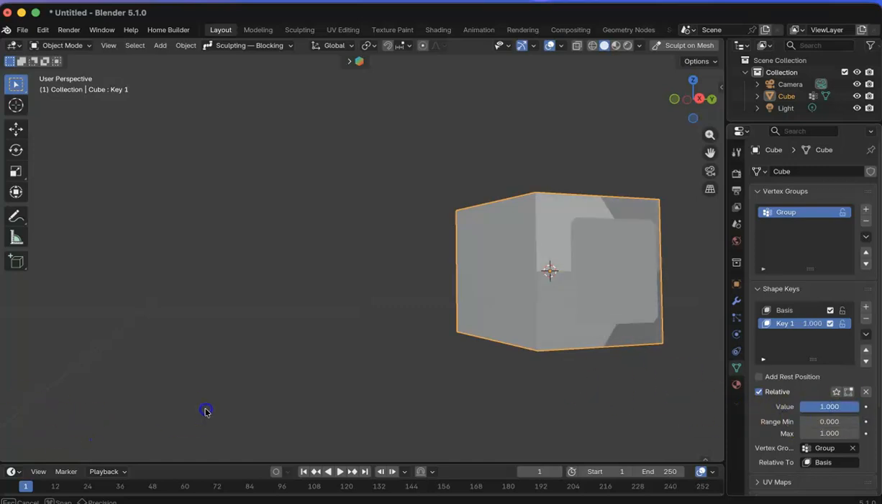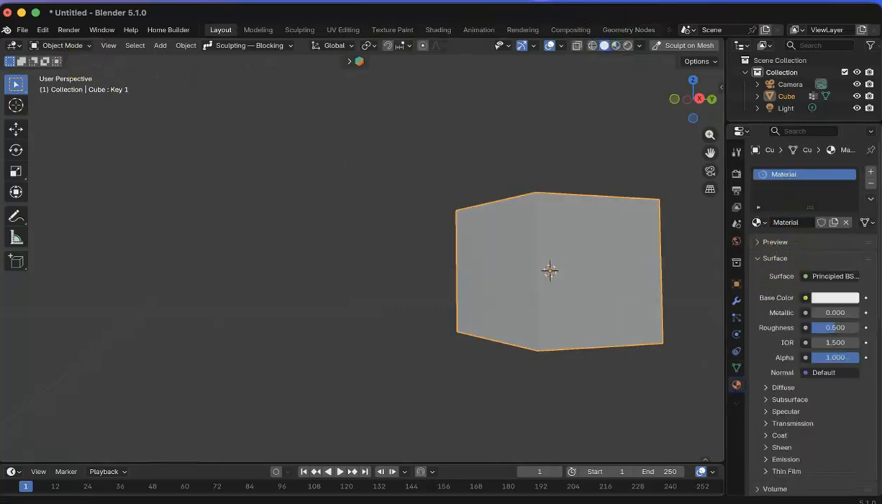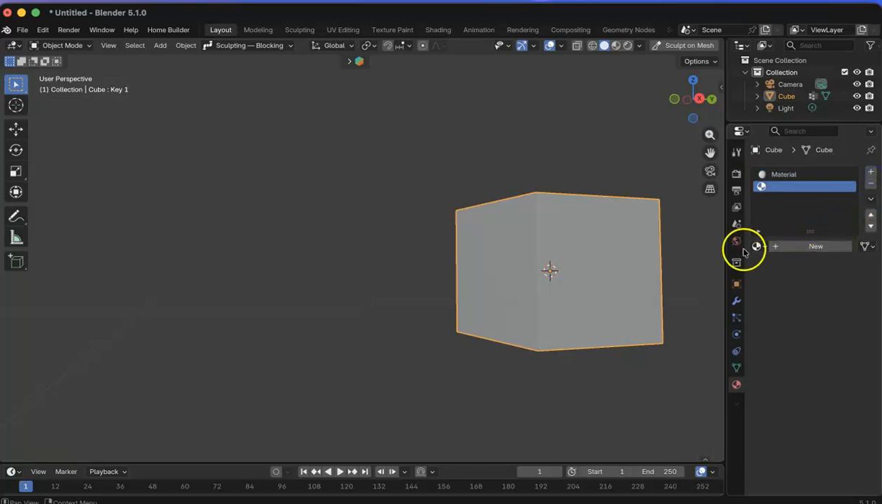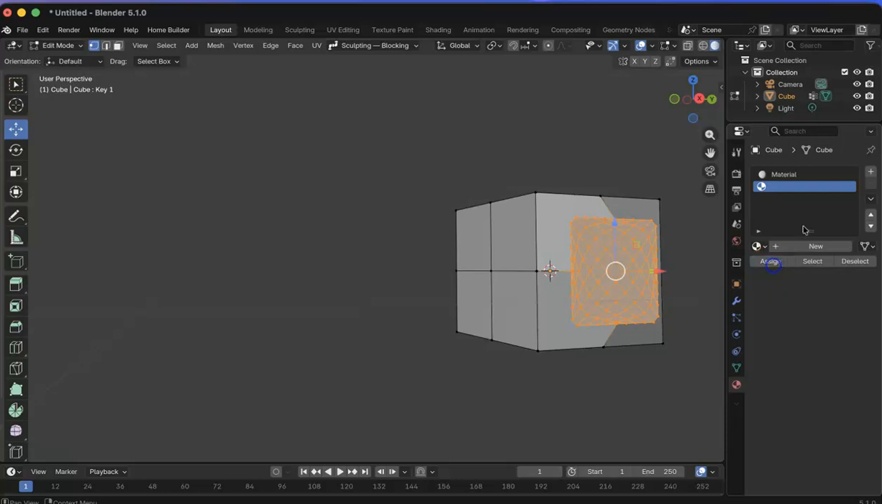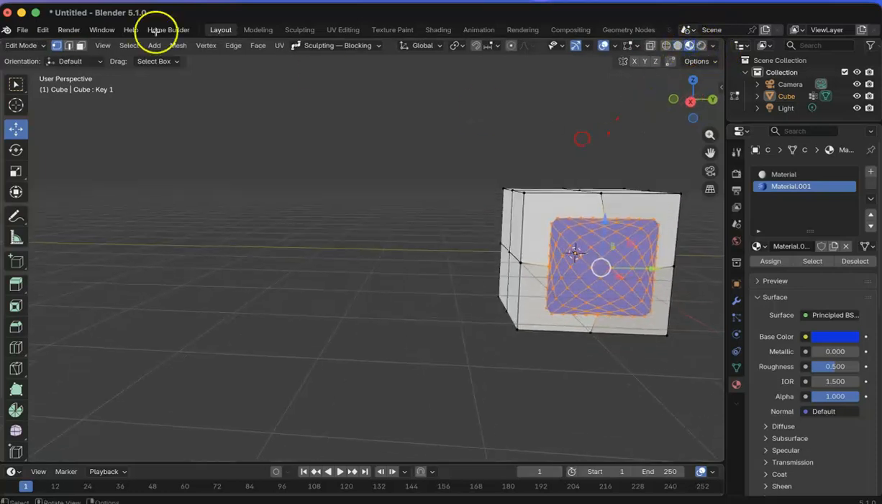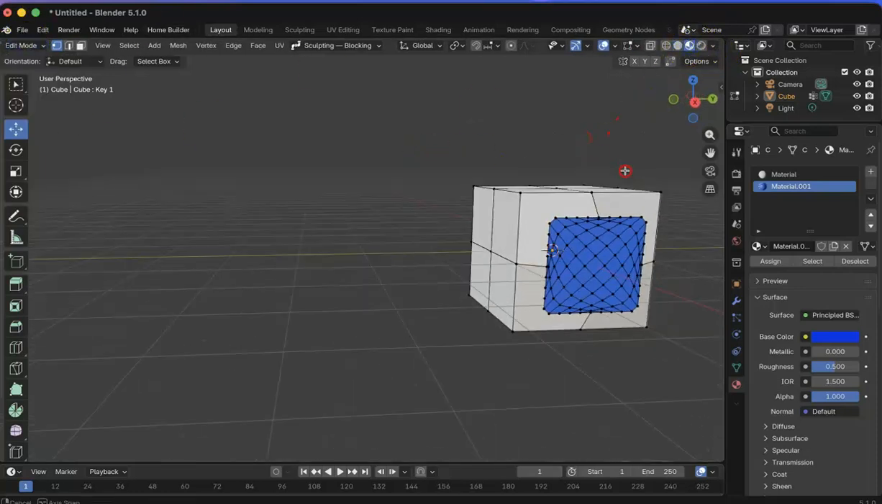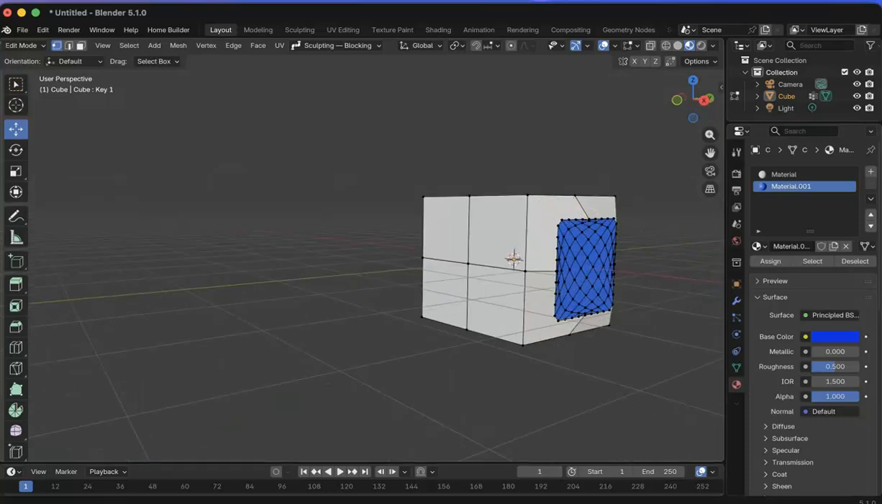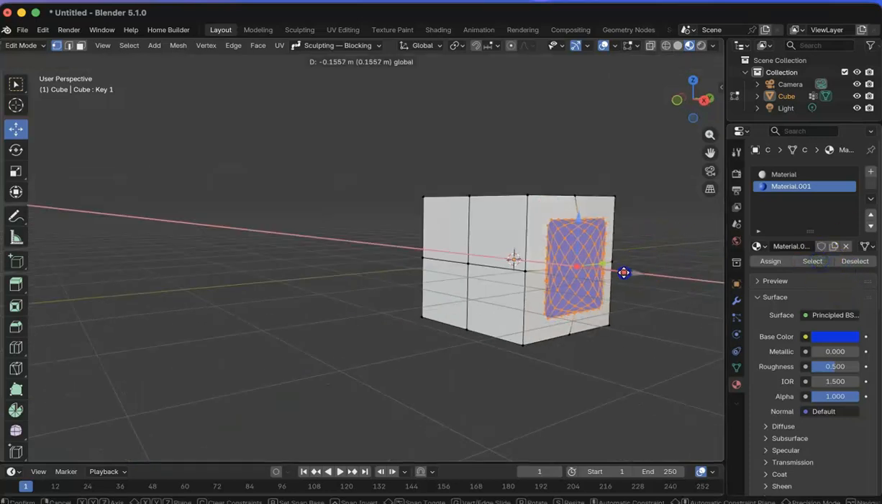See? Let's see. For a better look, let me add the material and assign it the new material and keep it blue. And now let me position it by selecting it.